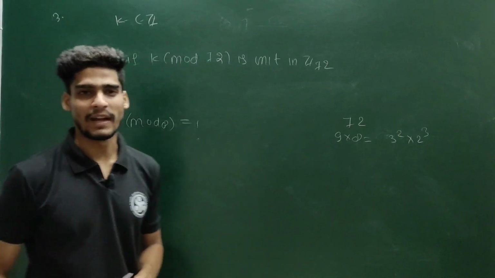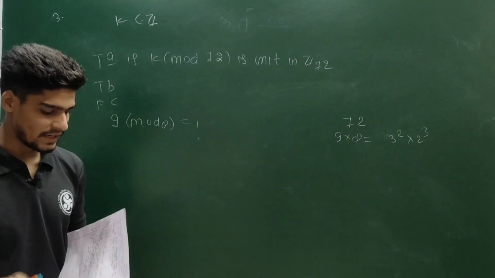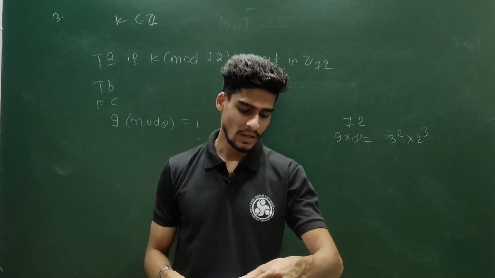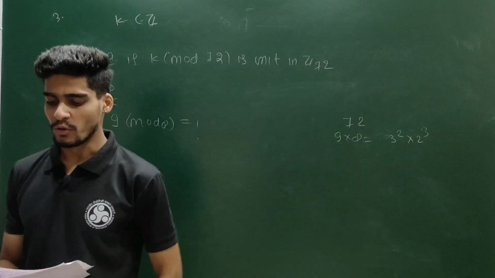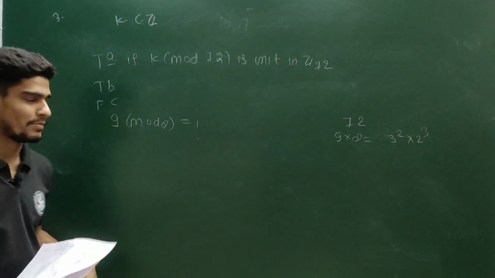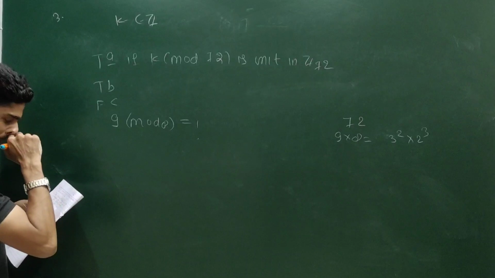And can you use the same criteria for option D? Option D is saying if k mod 9 is a unit in Z9, then k mod 72 is a unit in Z72. Can you construct some example? See, if you construct this